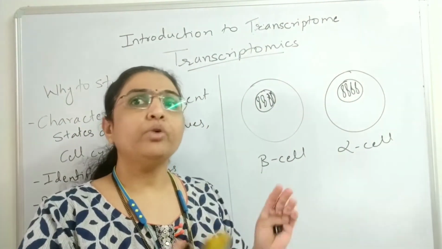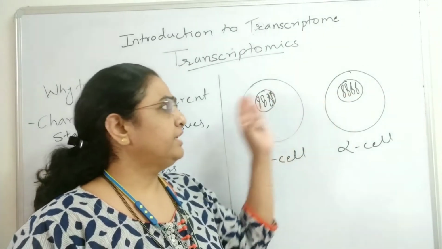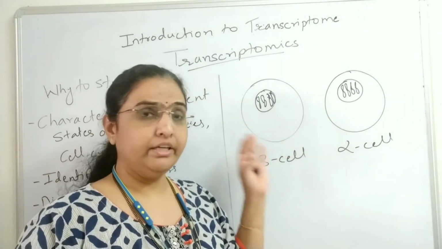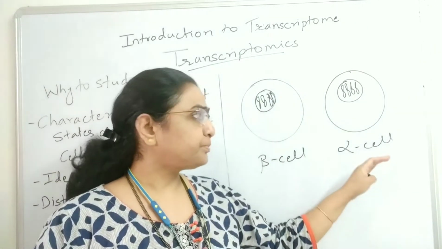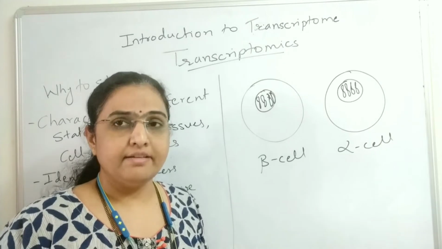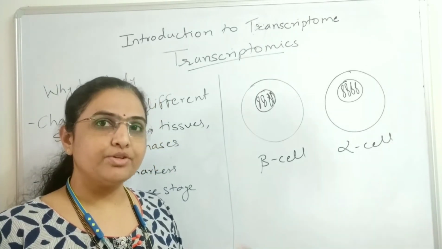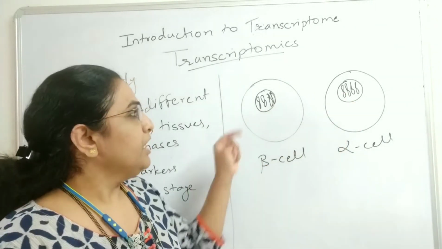Now when you look at these two cells, they have the same genome. The genomic content is the same for the beta cells as well as for the alpha cells. Still the alpha cell is an alpha cell, and the beta cell is a beta cell, because there is differential gene expression in a beta cell and an alpha cell.